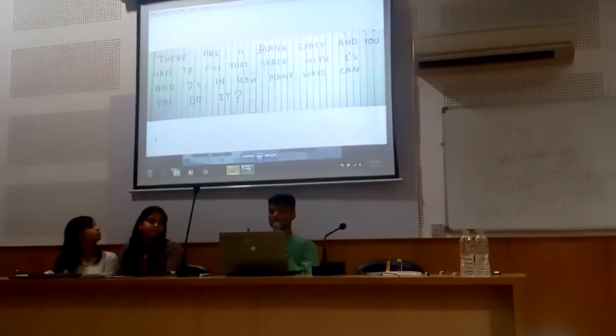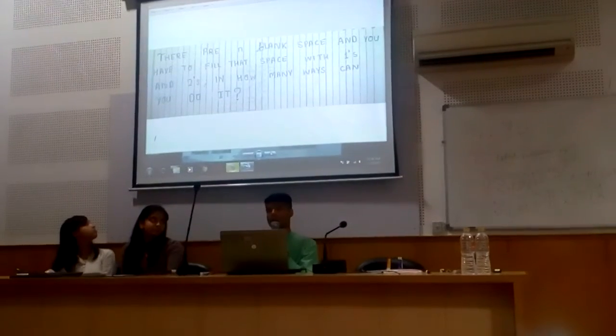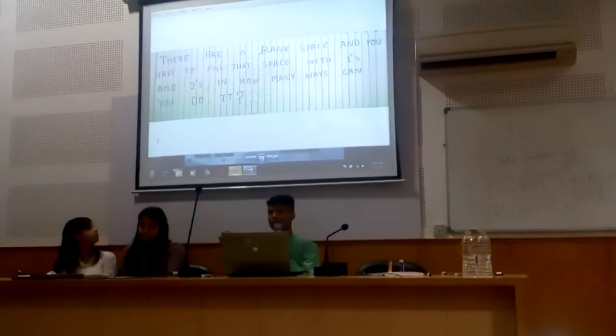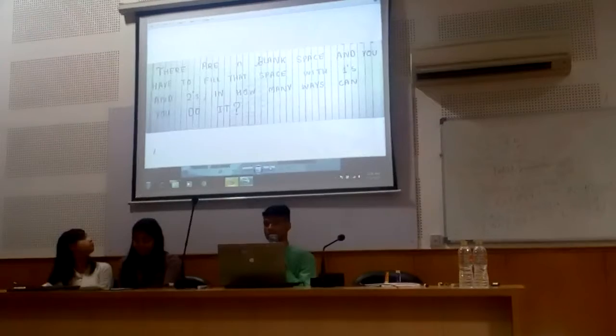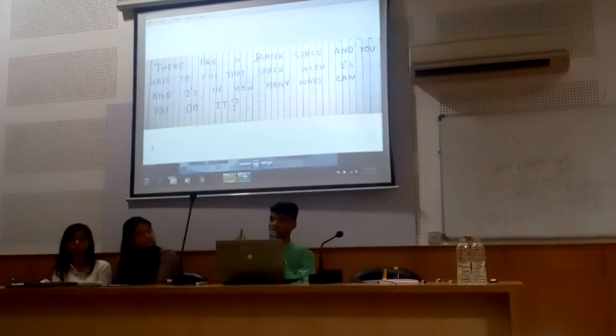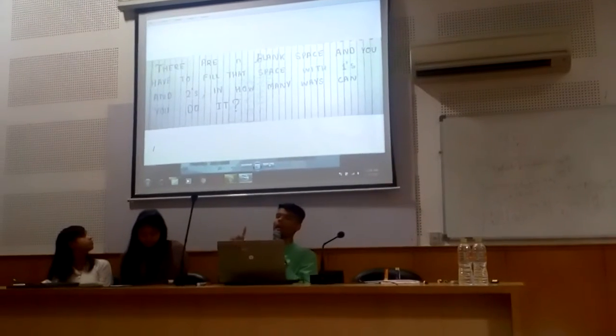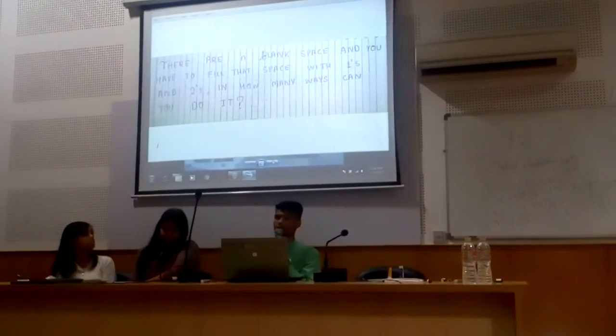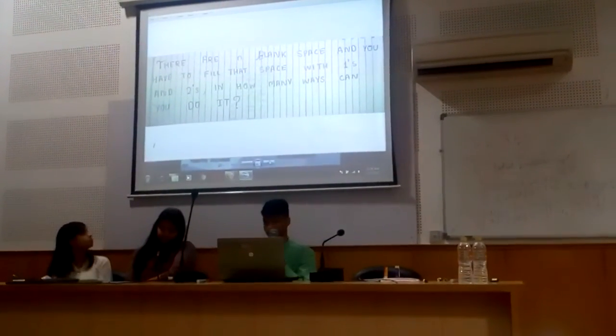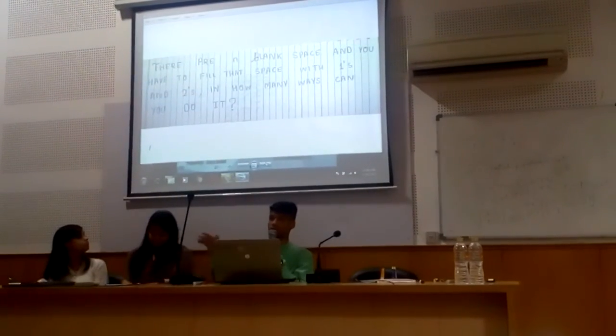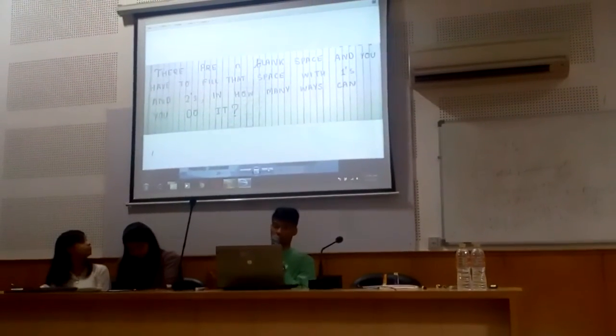Mathematically, you can state that problem as follows. There are n blank spaces and you have to fill them with ones and twos. Let's suppose a long syllable lasts two beats of time and a short syllable lasts one beat. So mathematically the problem is: fill the spaces with ones and twos. In how many ways can you do it?